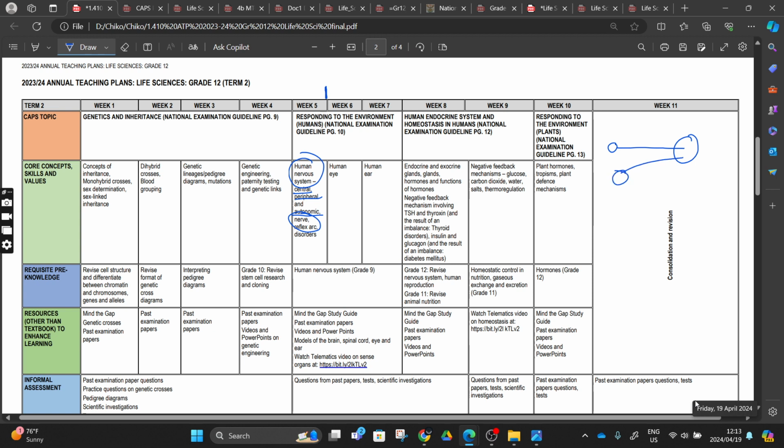This is the revision. These ones are called sensory neurons, and these ones here are called motor neurons. We know that we have the receptors here.